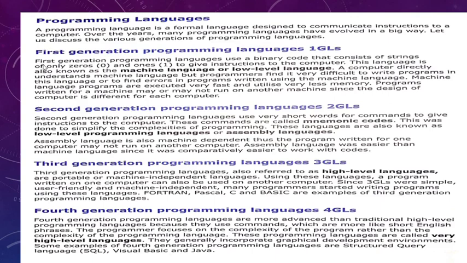Now what will we have in the first generation? First generation programming languages use binary code. Binary code, as I told you, was a machine language.